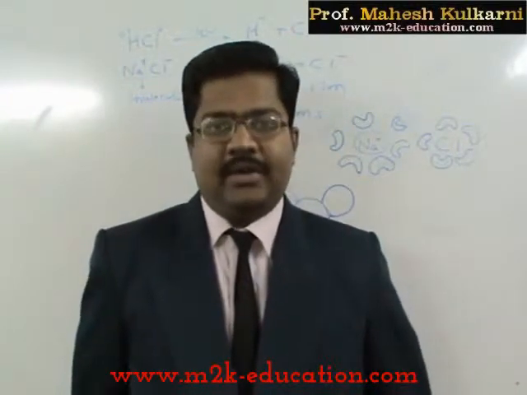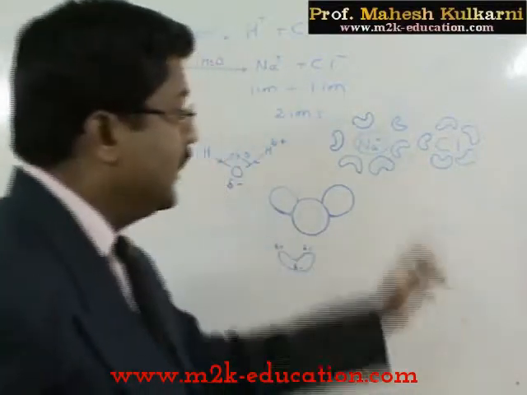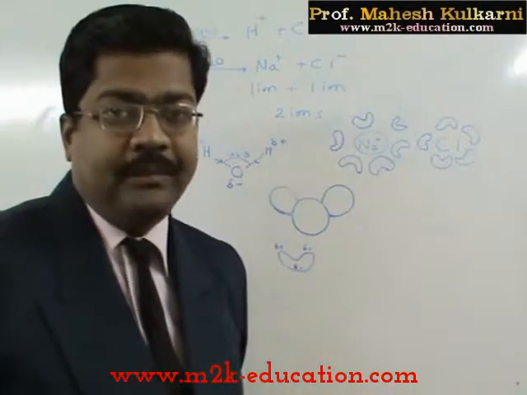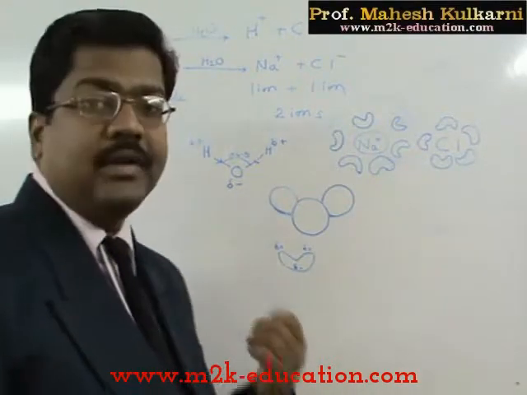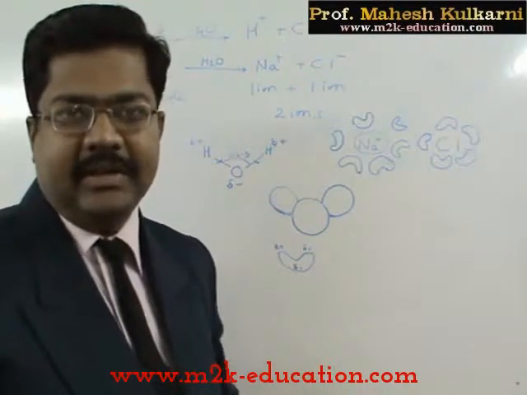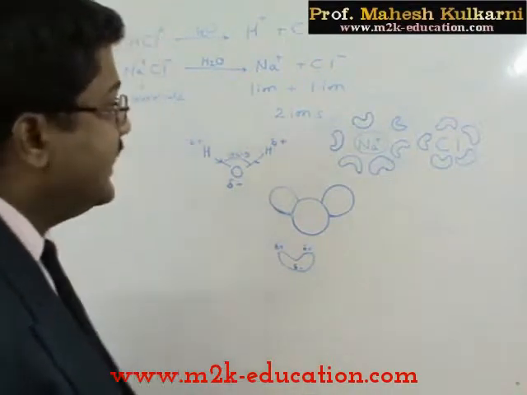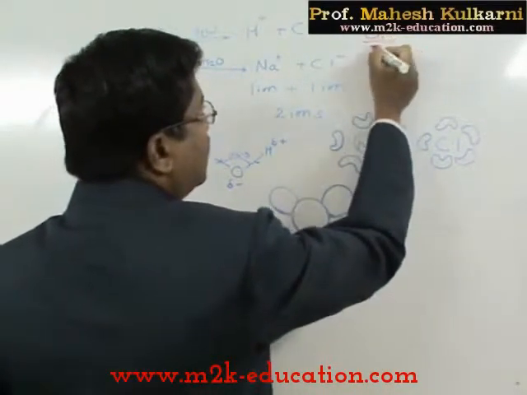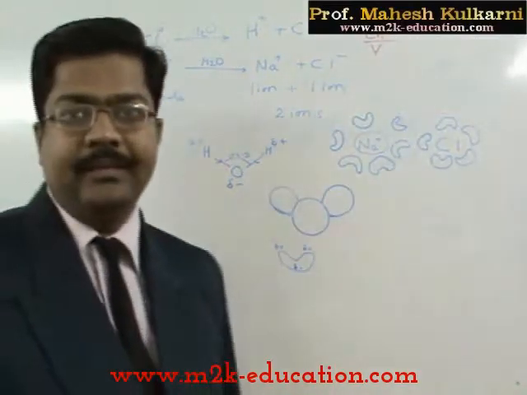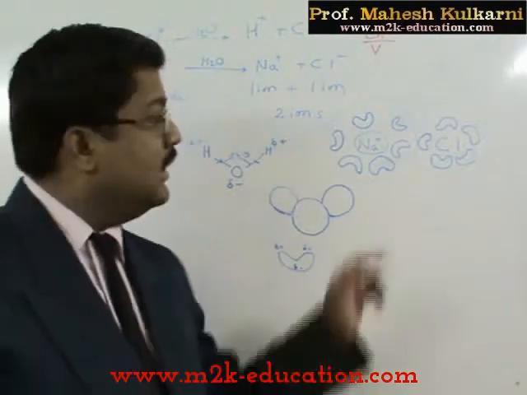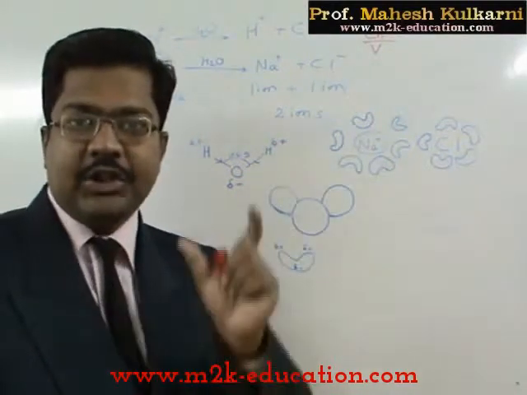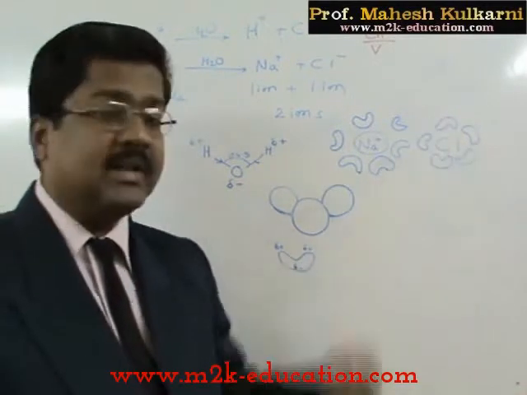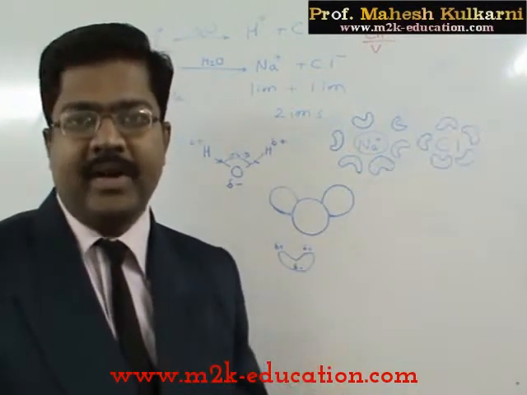Now these ions are produced, and the ionic sphere, that is the water molecules associated with this ion, is playing an important role. Say for example, here we have to consider a concept called charge density. What is charge density? The total charge present upon the volume of that particular atom or ion. You are aware that positive ions have smaller atomic radius than their atom, whereas negative ions have greater radius than their corresponding atom.